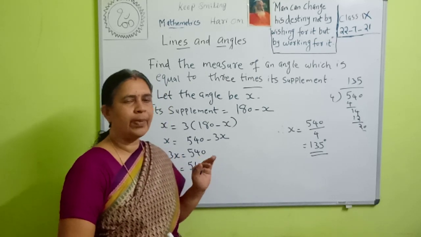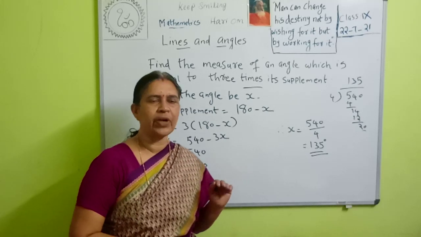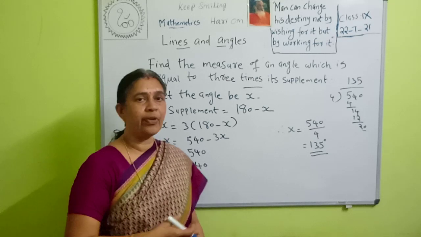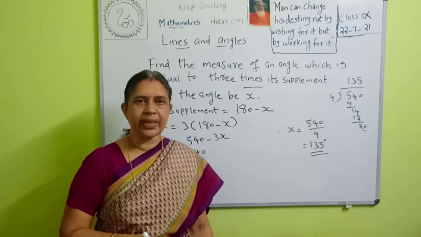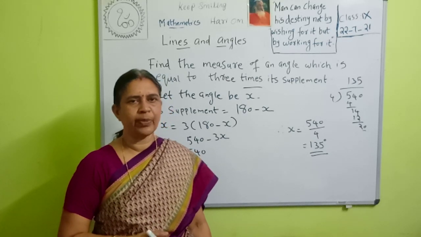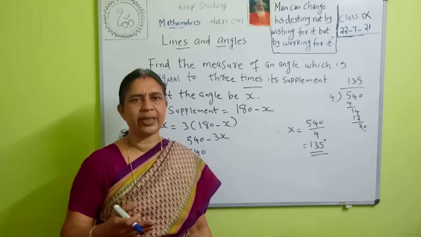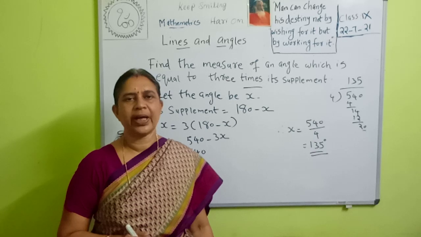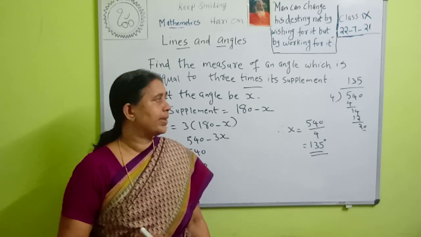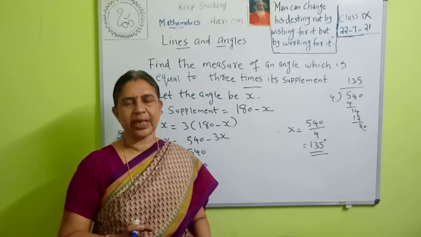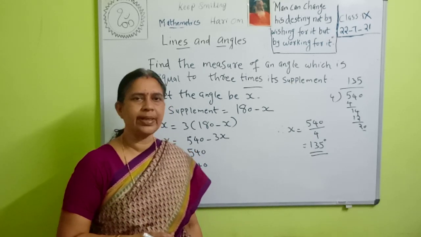So, what do you mean by complementary angles? If the sum of two angles is 90 degrees, they are called complementary angles. And if the sum of two angles is 180 degrees, they are called supplementary angles. Then what do you mean by linear pair? If the sum of two adjacent angles is 180 degrees, they are called a linear pair.